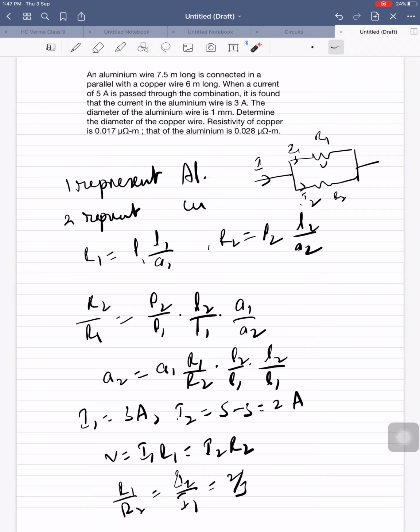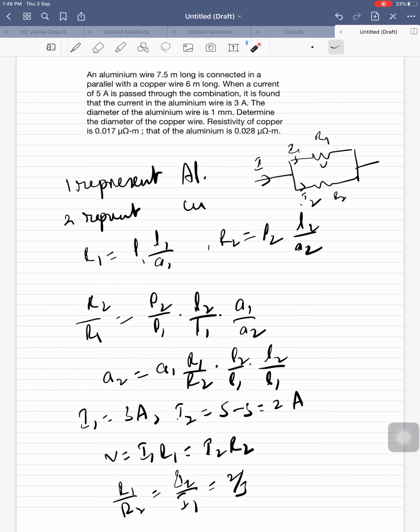What he had asked is, determine the diameter of the copper. Diameter of the copper. Okay. He is asking diameter. So first you find A2, that means area. Then pi r2 square is A2. Then you can find this one.